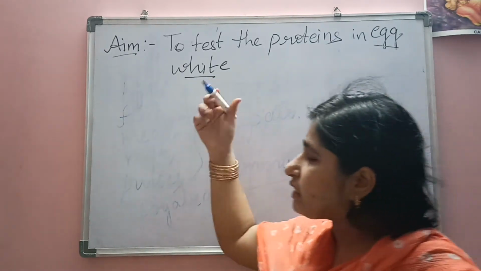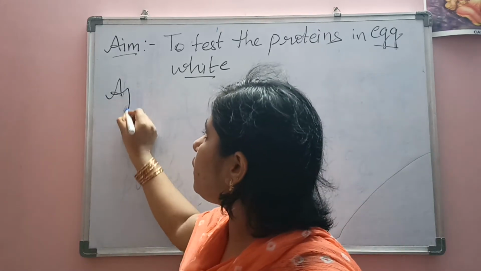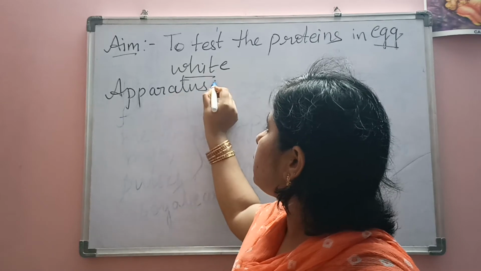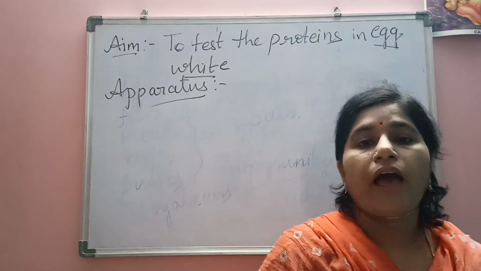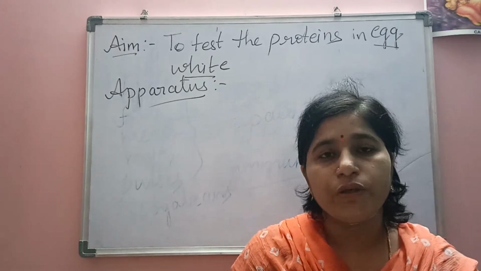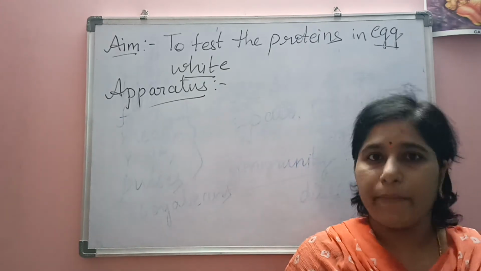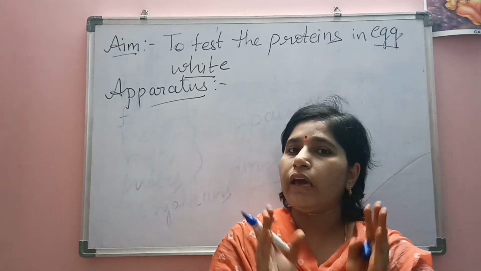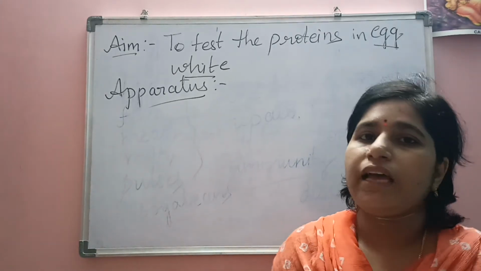Now the next step of the experiment is apparatus. What are apparatus? The materials that we require for doing any sort of experiment are called apparatus.